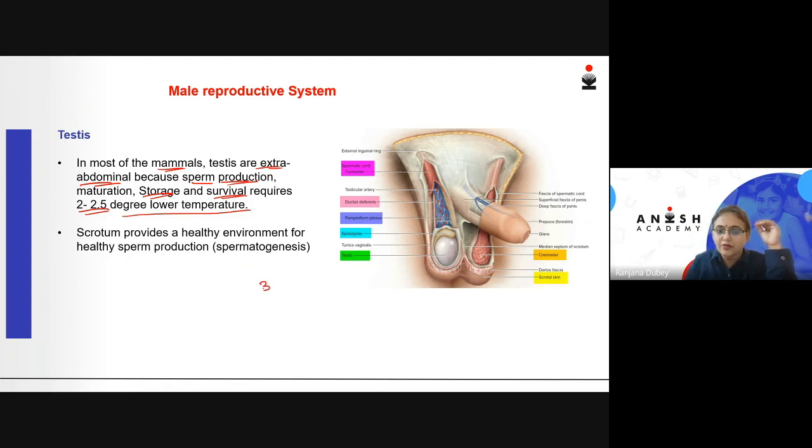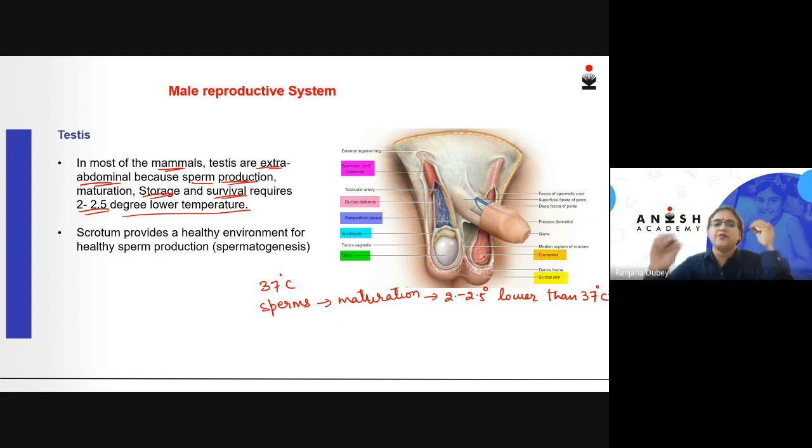So, what is the normal body temperature? 37 degrees C. But sperms, for their maturation, survival, development, storage, and all other functions, require a temperature of 2 to 2.5 degrees C lower than 37 degrees C. So that is why they are located extra abdominally in a pouch like structure, which is called the scrotum.